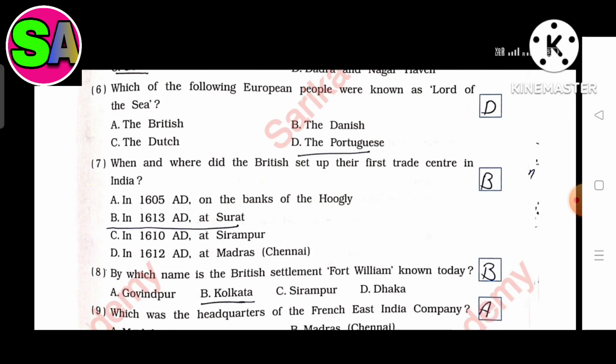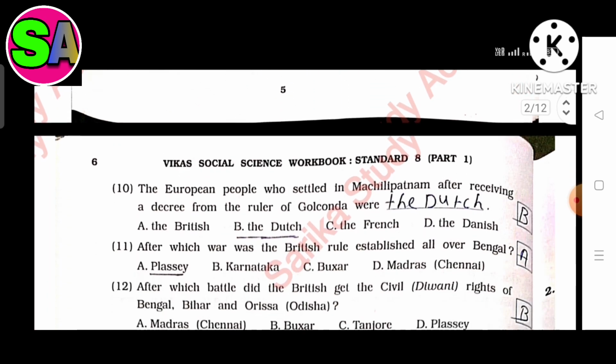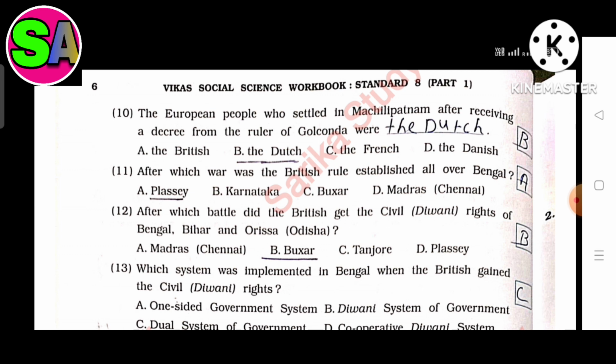Seventh, when and where did the British set up their first trade center in India? The answer is B. In 1613 AD at Surat. Eighth, by which name is the British settlement Fort William known today? The answer is B. Kolkata. Tenth, the European people who settled in Machlipatanam after receiving a degree from the ruler of Golconda were? The answer is B. The Dutch.